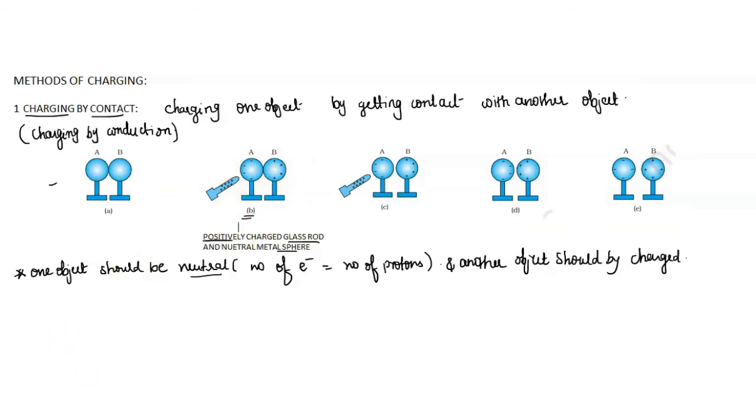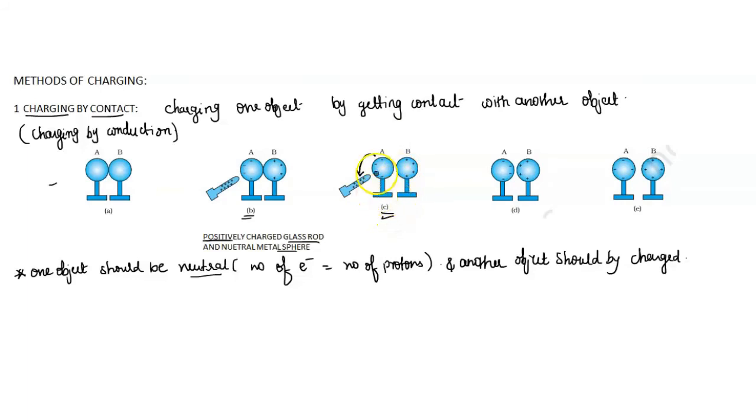This is the first scenario that happens when we bring a charged object near a neutral object. Next, due to this attraction, the negative charge inside the metal sphere tries to escape from the metal sphere and move to the glass rod because of the attraction of electron and proton.